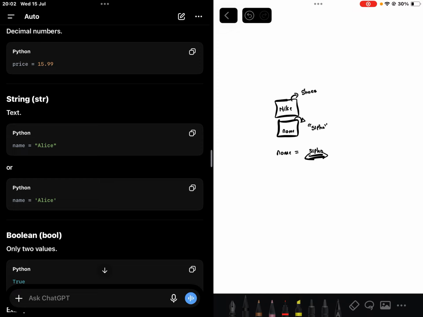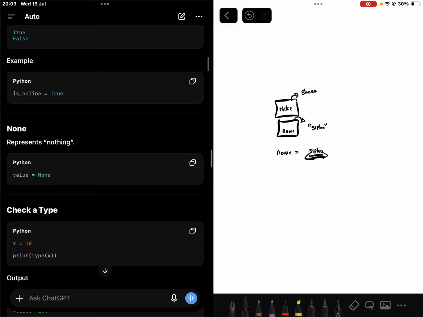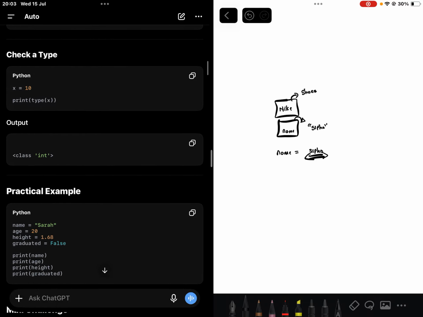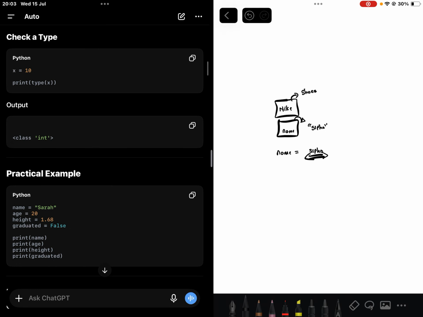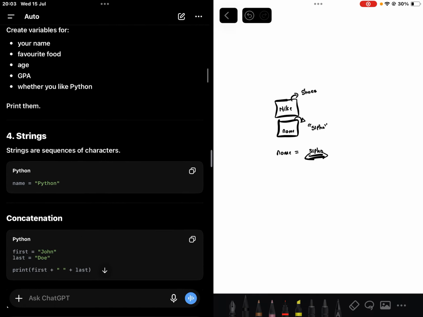Either one is valid. Then there's Boolean statements, which is true or false, yes or no, binary, 0 or 1. So it's another data type. Oh, there's also None, which represents something that is empty, right? Yeah, that's that about ama variables, right? I think that is more straightforward.